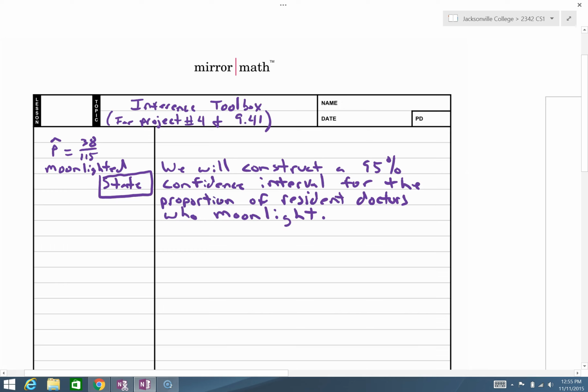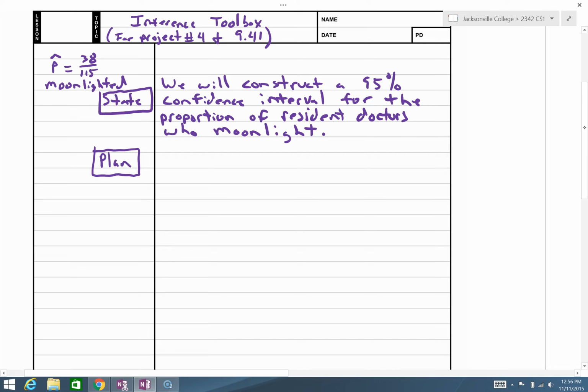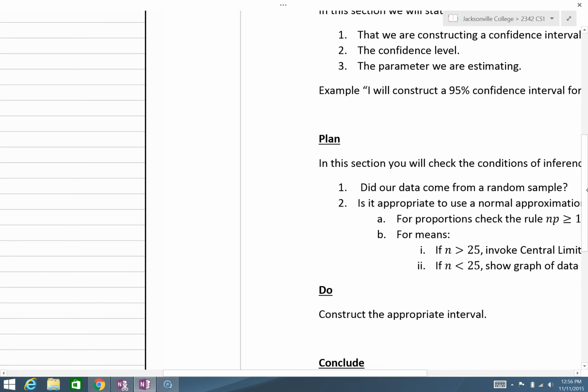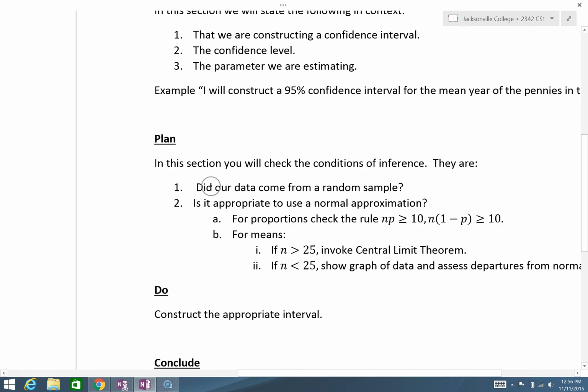All right, next is plan. In the plan section, in this section, you will check the conditions of inference. They are, one, did our data come from a random sample? Remember, how we select the sample matters. We can contrive a sample that can say anything at all, but if we properly use randomization, then our sample should be representative of the population.